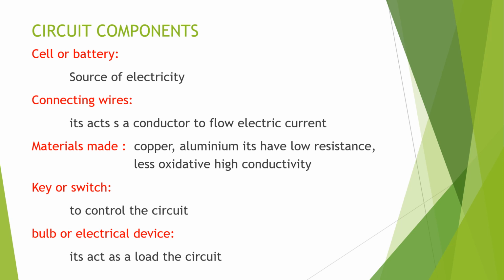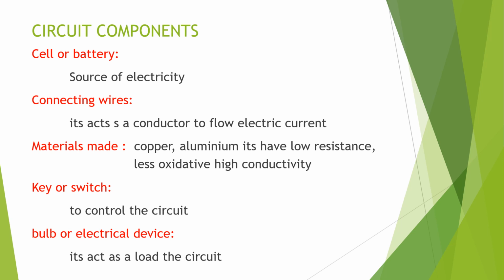Circuit components. Cell or battery. In the previous image we saw the battery, that is the source of electricity. Connecting wires, one is red, another one is black, one is positive, another one is negative. So it acts as a conductor to flow electric current. What is the material made up of?